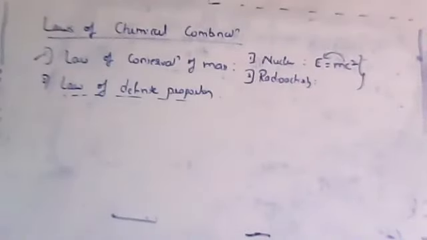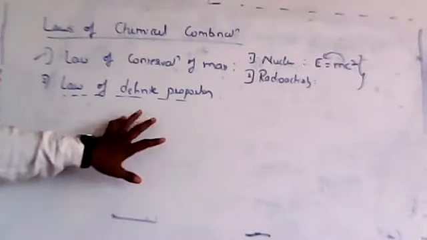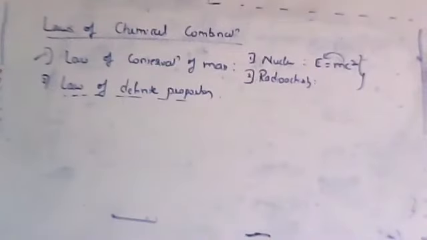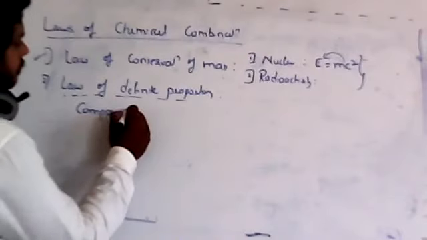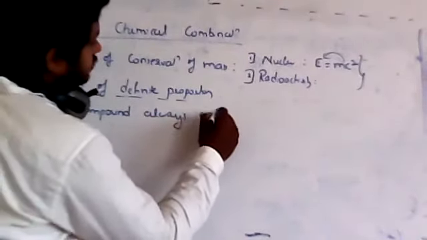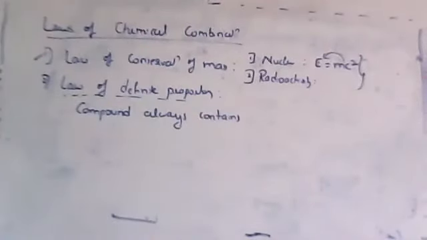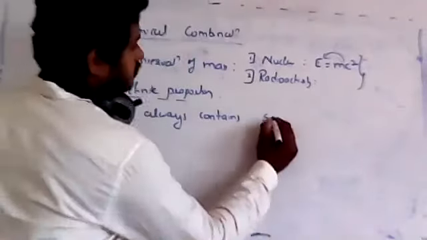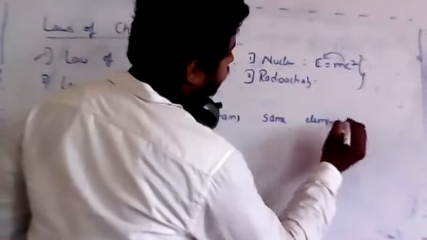Law of definite proportion. What it tells here is that a pure chemical compound always contains the same elements combined together in the same definite proportion by weight.